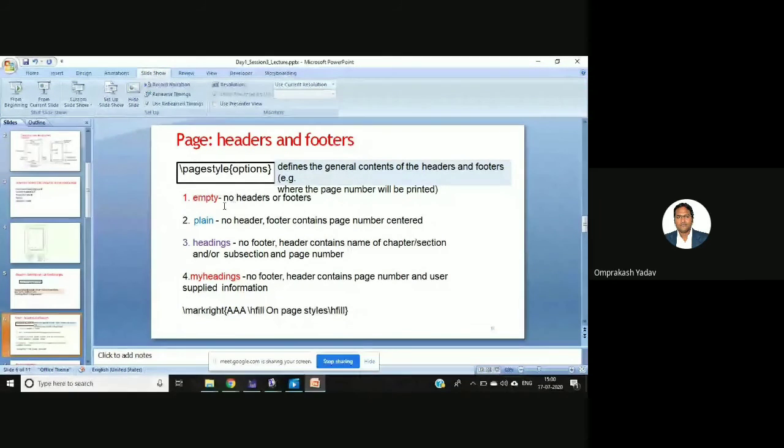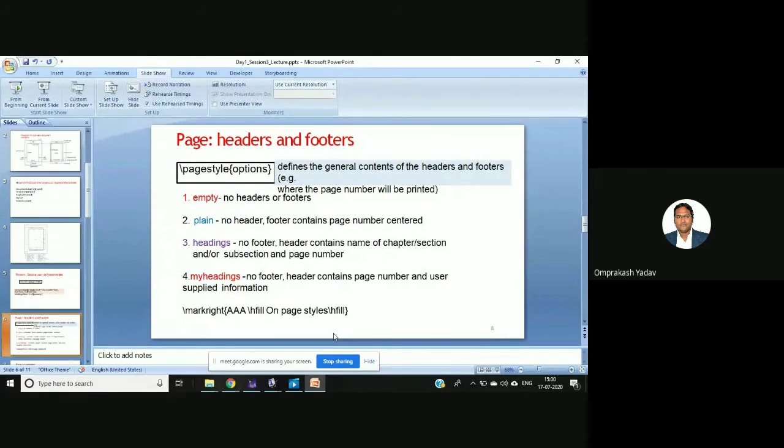So if you just apply page style as empty, there will not be headers and footers. If you say plain type, there won't be a header, okay, so no header, but the footer will be there. The footer will contain the page number, and that too at the center of the document.